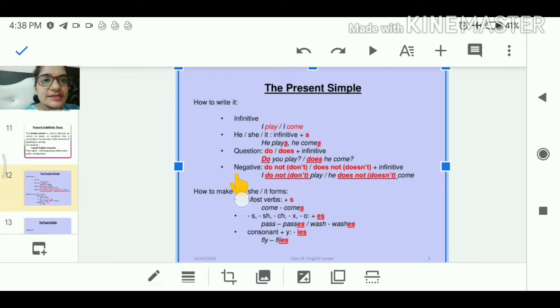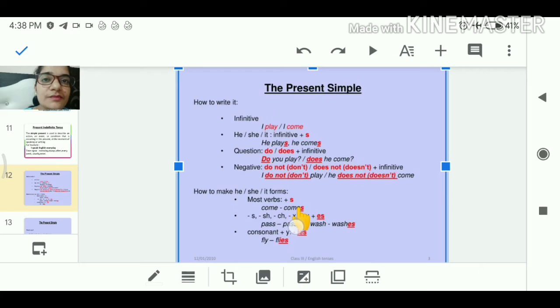In the negative sentence, we use do not, does not. It's also called don't, doesn't, plus infinitive. Infinitive means infinitive verb. I do not play, he does not come. With I, we, you, they, we only use do. With he, she, it or singular, we use does. Clear? How to make he or she or it forms.